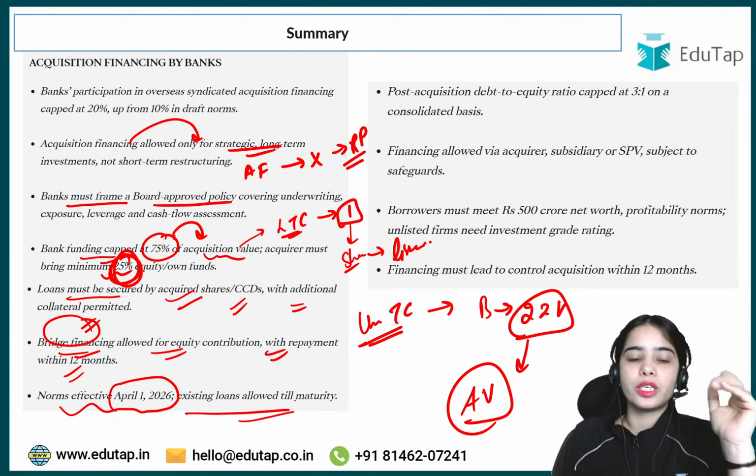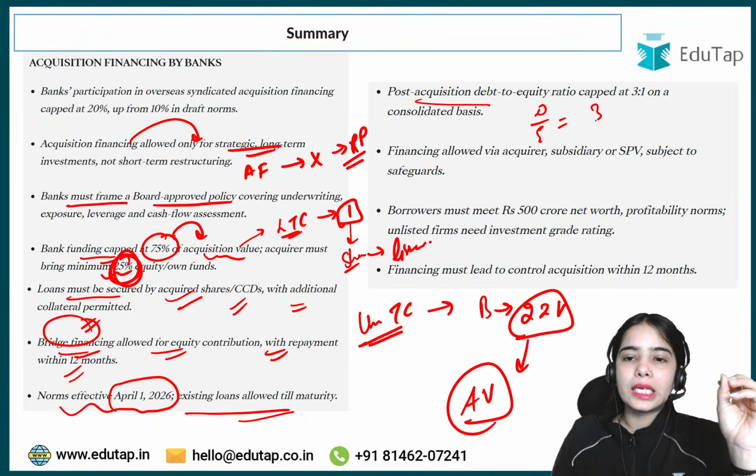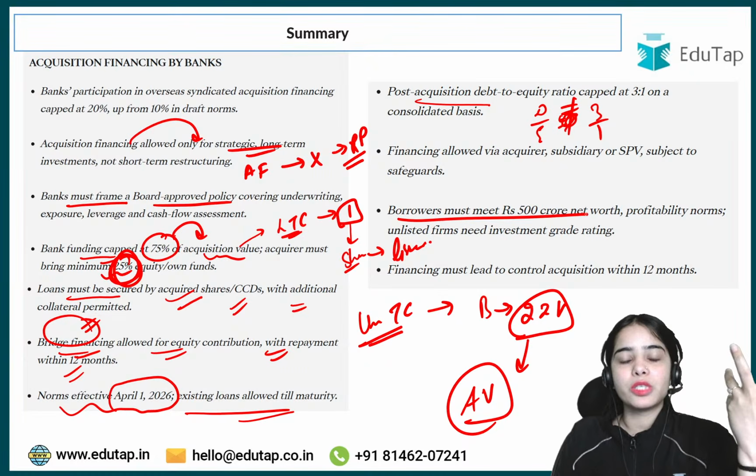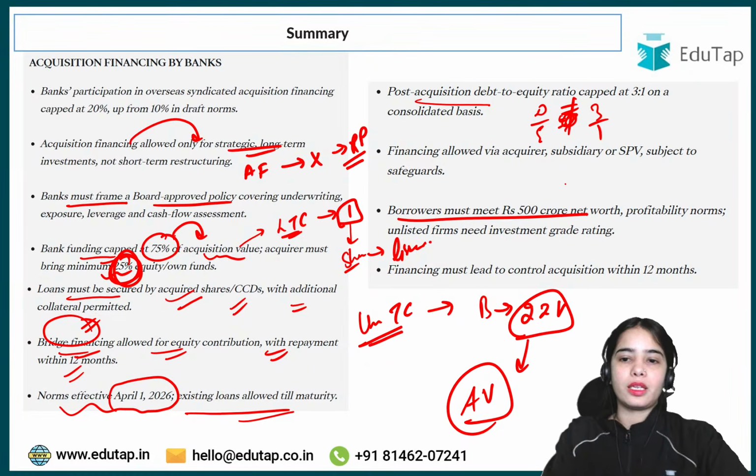Existing loans are allowed till maturity. Post-acquisition debt to equity ratio should not increase beyond 3 to 1. Okay, so it should not increase beyond 3 to 1. So this is the idea. Borrowers must meet the 500 crore net worth criteria.